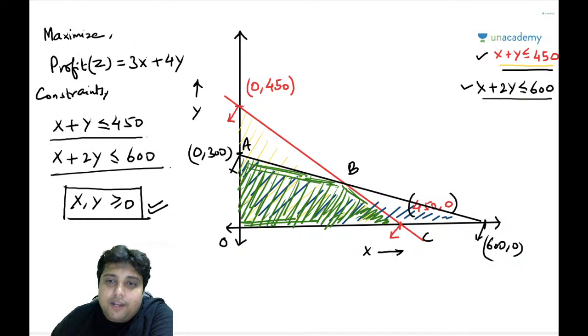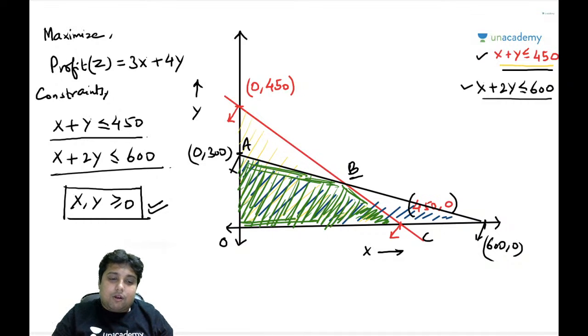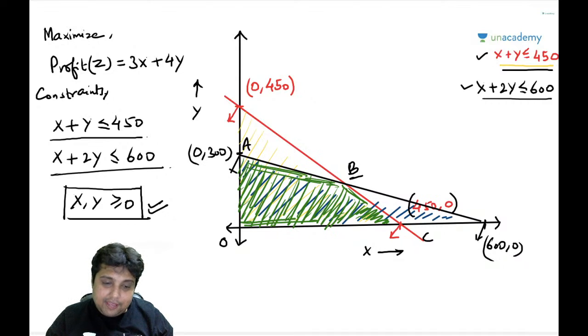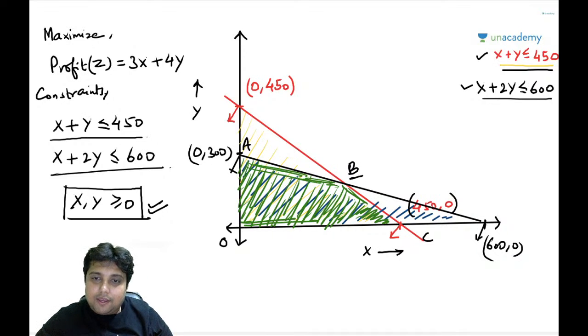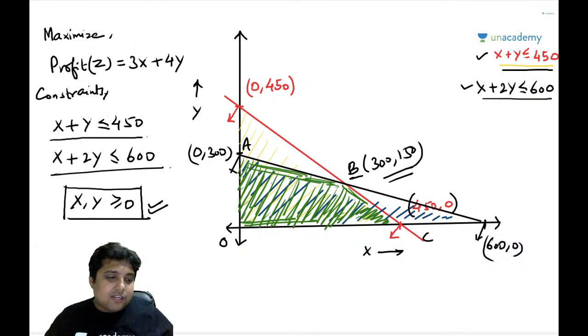And what is this B point? Let me just calculate the value of B. How will we calculate the value of B? Because you can see that two lines are intersecting at this point. So I am just simply putting the values of these two lines, that is x plus y, 450, 600. So yes, this point B has coordinates x as 300, y as 150. I am using my good old scientific calculator.